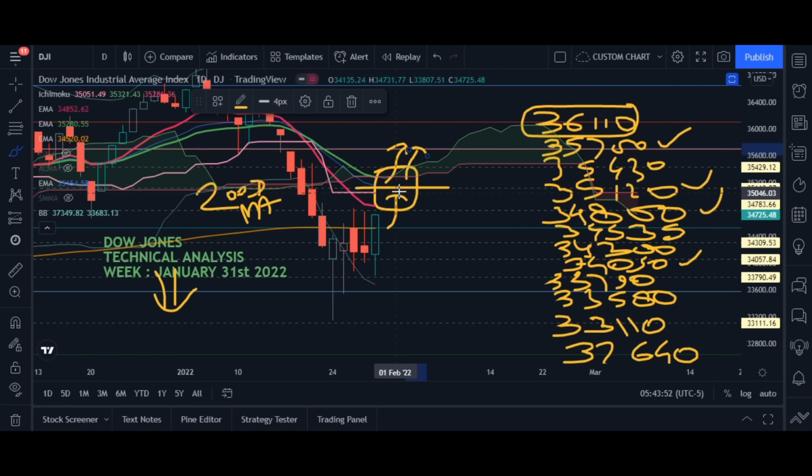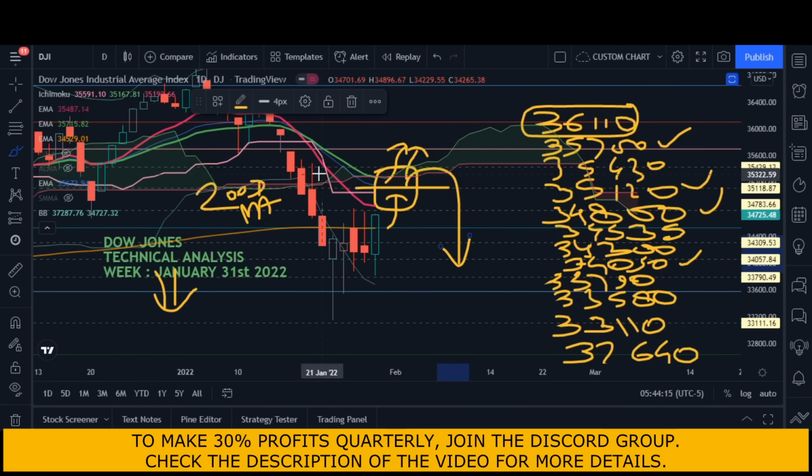Nobody knows. So if you see the market struggling around 35,120 and it is still below the Ichimoku, meaning it failed to close above Ichimoku, the market is going to come down. This particular level we are going to term a lower high, and whenever you see a lower high formed, you sell.